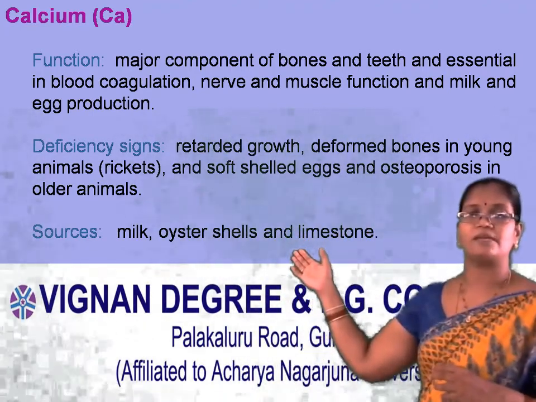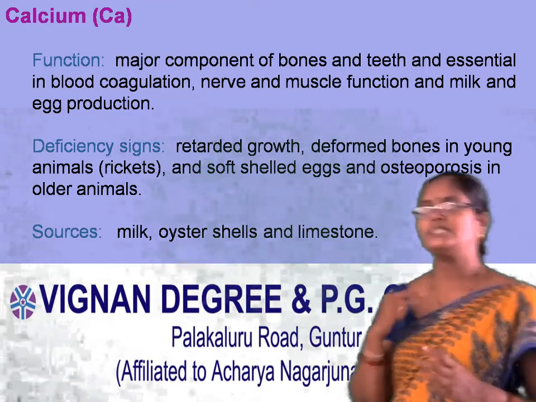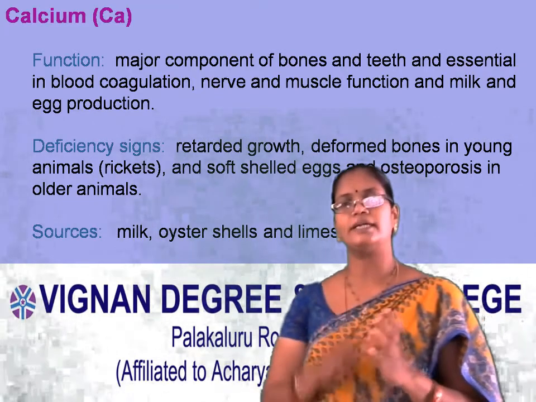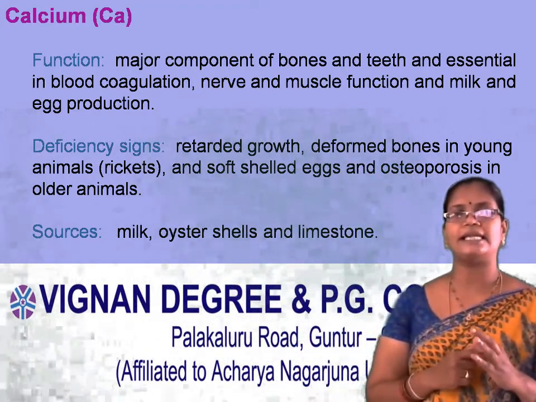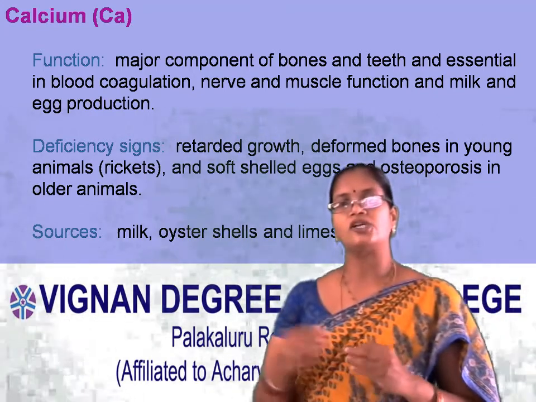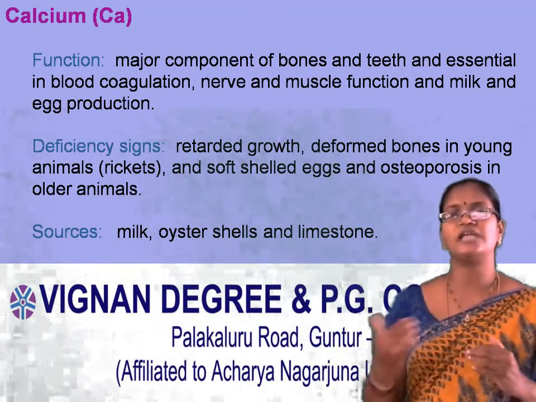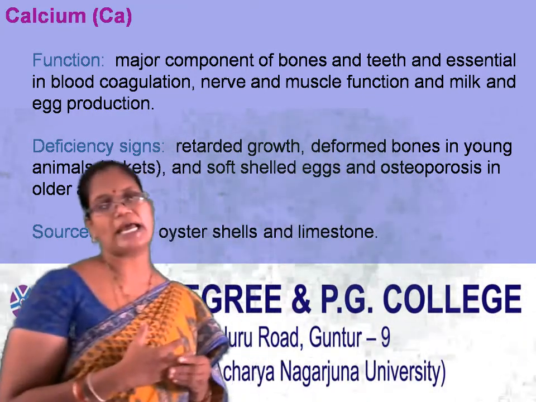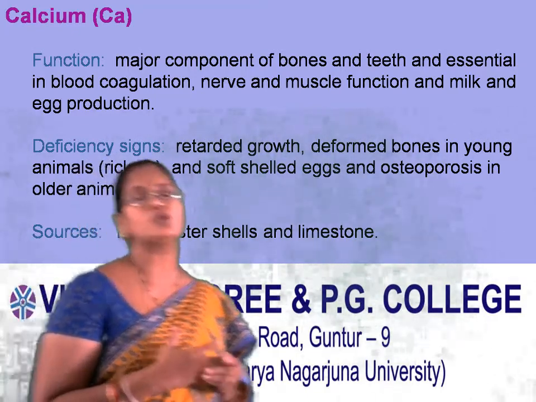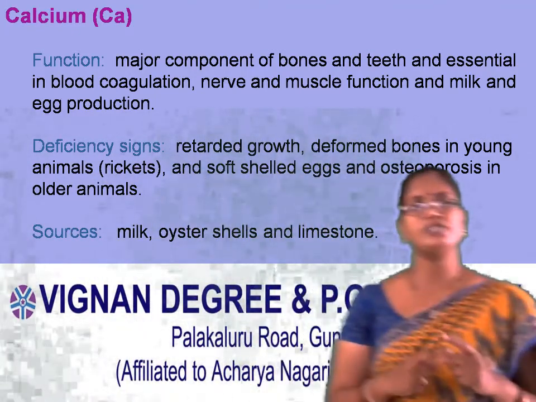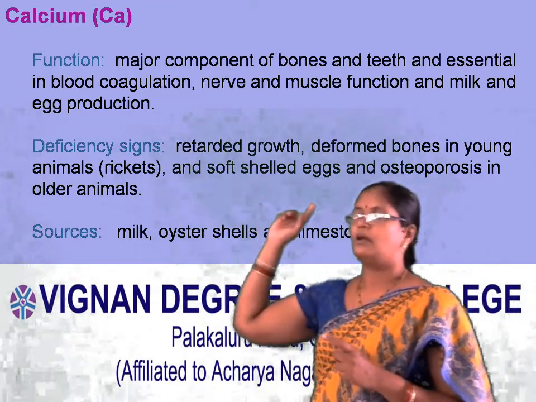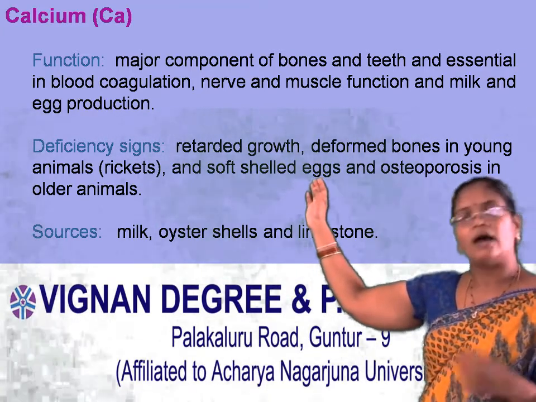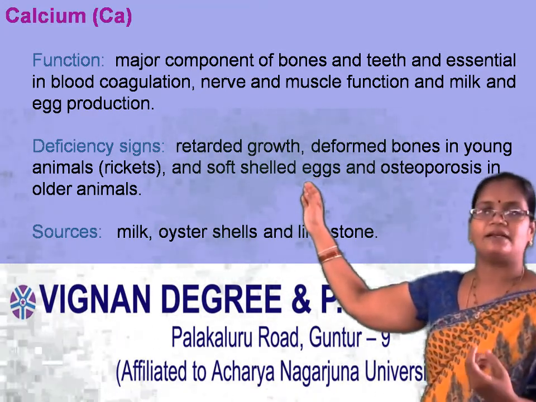Coming to the deficiency symptoms of calcium. Deficiency or lack of calcium leads to retarded growth, deformed bones in young animals or young babies, and soft shelled eggs will be produced. In severe conditions, it leads to osteoporosis. So coming to the deficiency signs, it mainly leads to retarded growth and deformed bones in young animals, and that condition is called rickets.